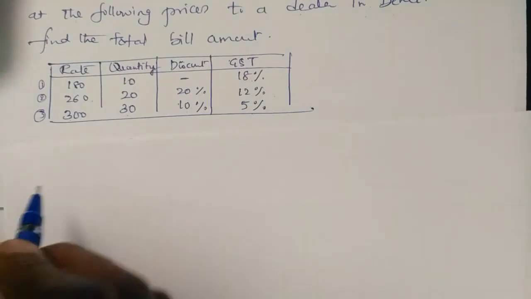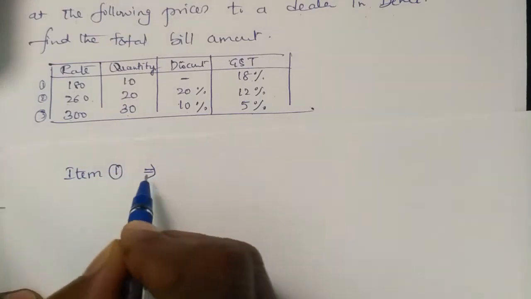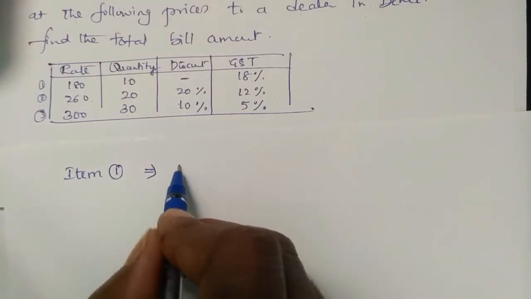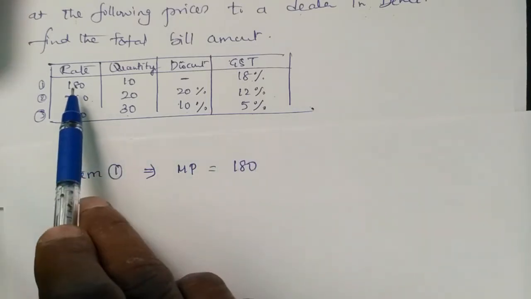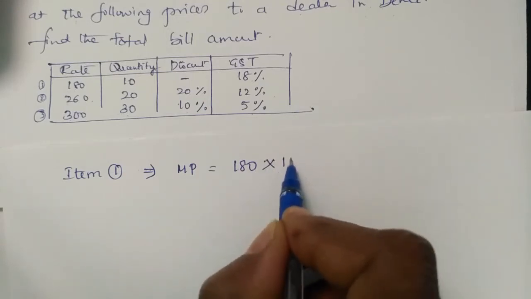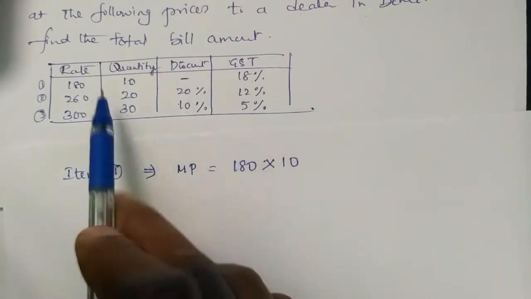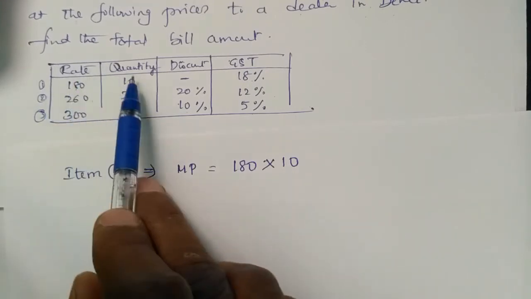So we start one by one. Say item 1. What is the marked price of item 1? 180 rupees. Understand, 180 rupees, but I have to multiply with 10, because this item is not bought only one; the first item is bought 10 numbers.